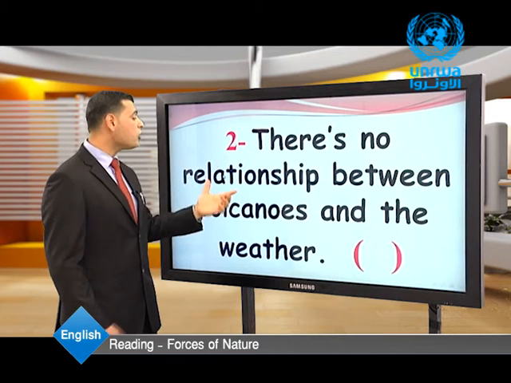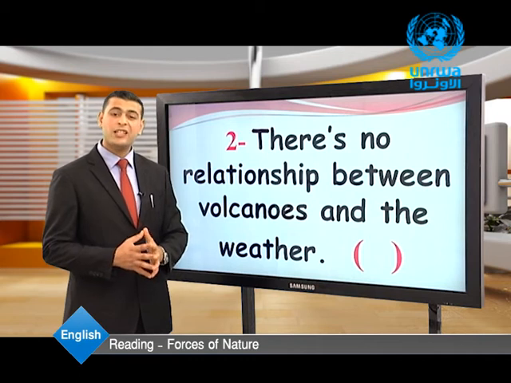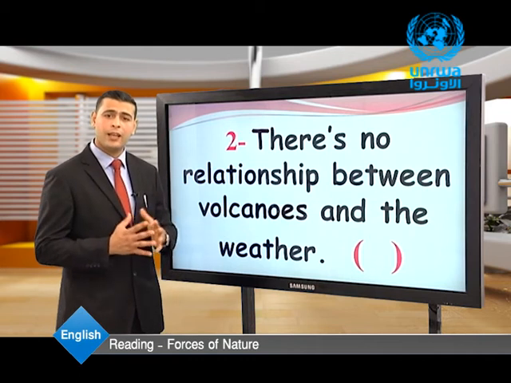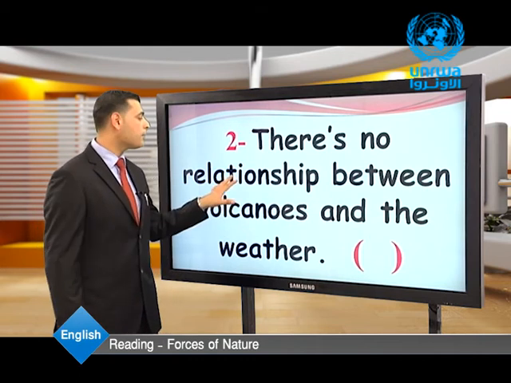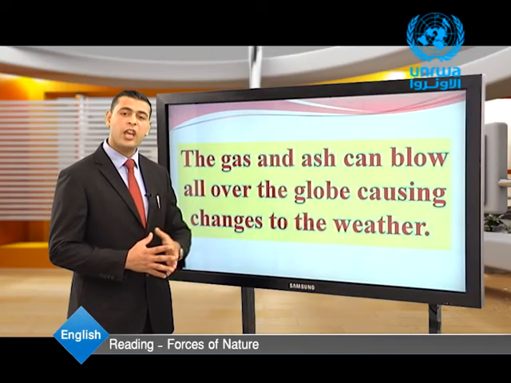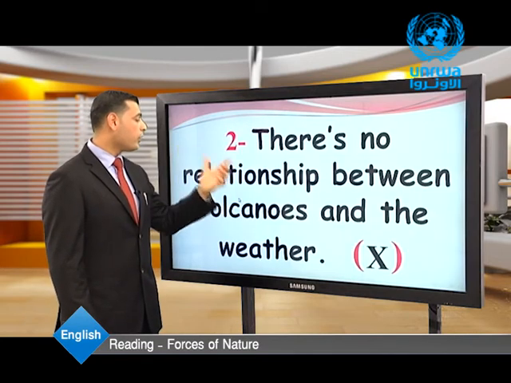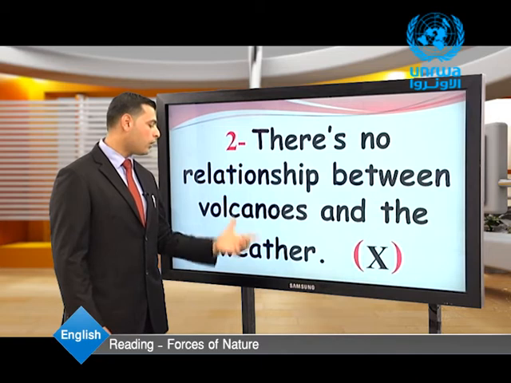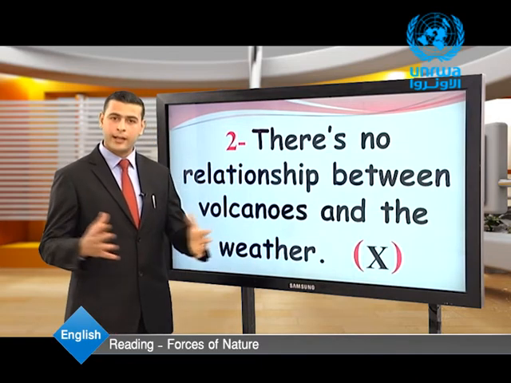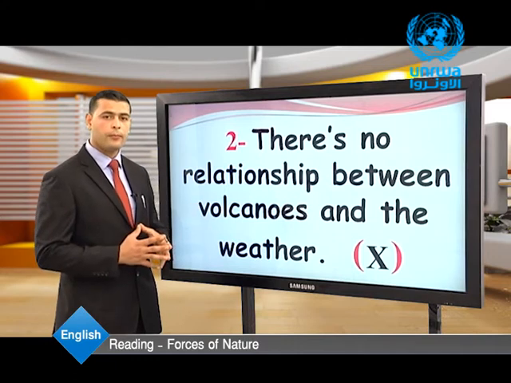Let's move to the second sentence. There is no relationship between volcanoes and the weather. What do you think? Okay, let's get back to the text. The gas and ash can blow all over the globe, causing changes to the weather. So, this sentence is incorrect because volcanoes cause changes to the weather.